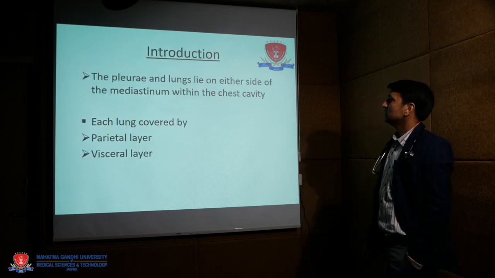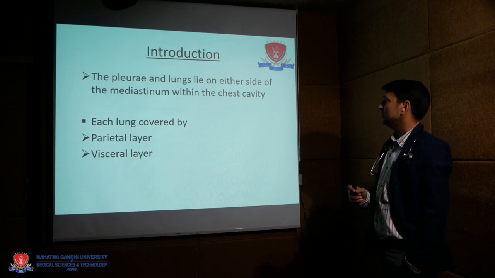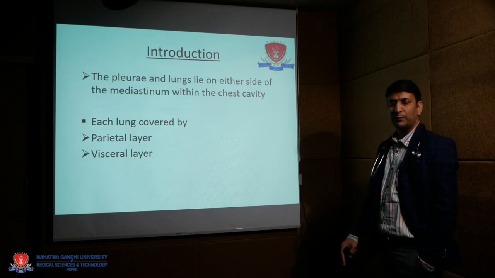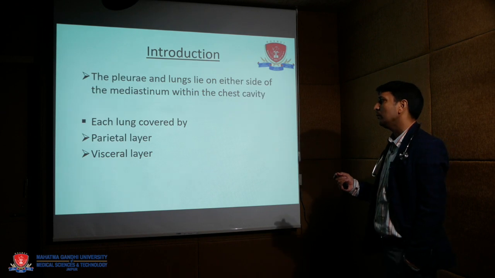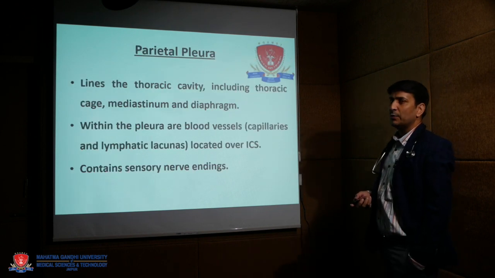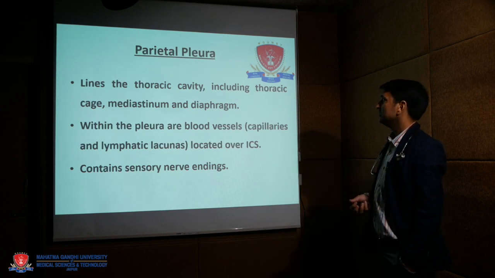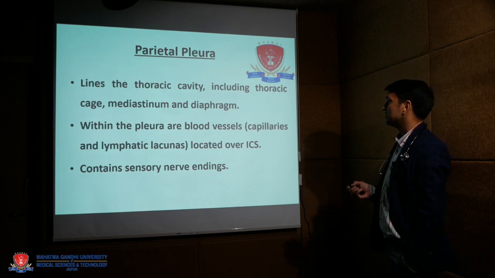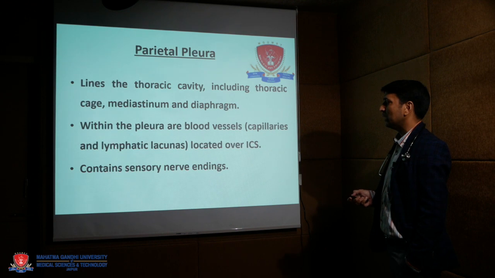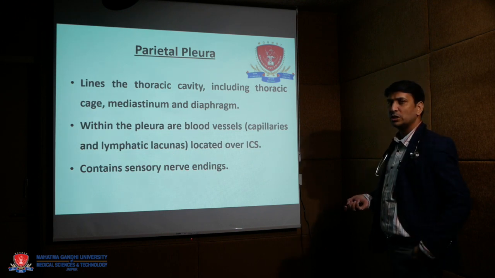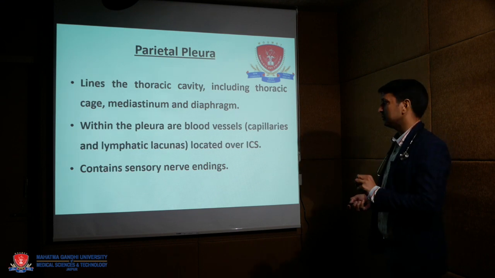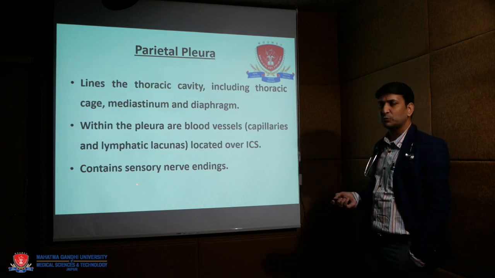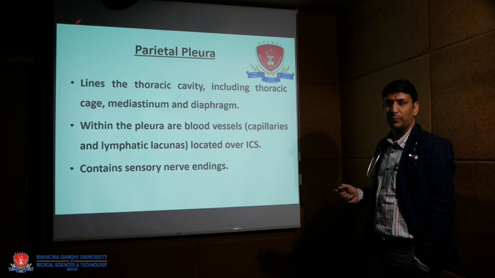The pleura and lungs lie on either side of the mediastinum within the chest cavity. Each lung is covered by two layers of pleura, the parietal pleura and the visceral pleura. The parietal pleura lines the thoracic cavity, including the thoracic cage, mediastinum and diaphragm. Within it are blood vessels like capillaries, and lymphatic lacunae are present over the intercostal space, not over the ribs. It contains sensitive nerve endings, which means pain sensation comes from trauma to the parietal pleura.